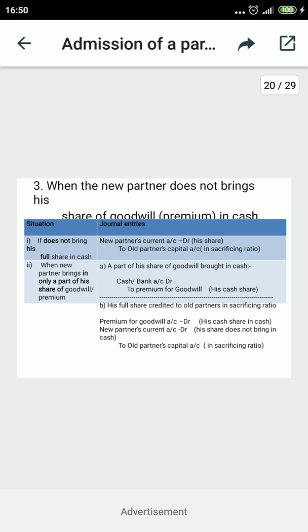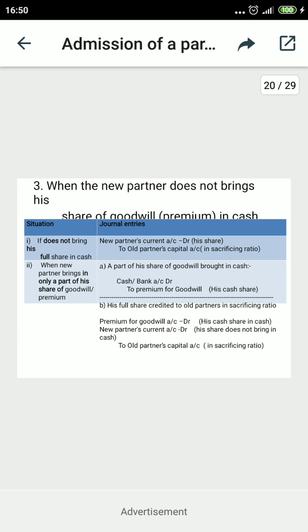But because here the goodwill is not coming in cash, this entry will not be passed. So directly the second entry is the premium for goodwill account debited to the old partners. Now you may see here, in place of the premium for goodwill account debited, we are writing the new partner's current account.